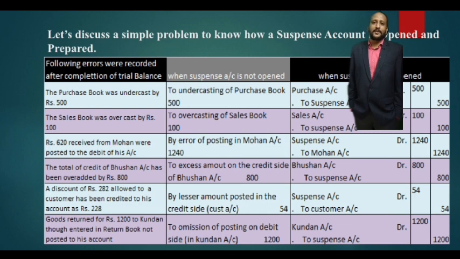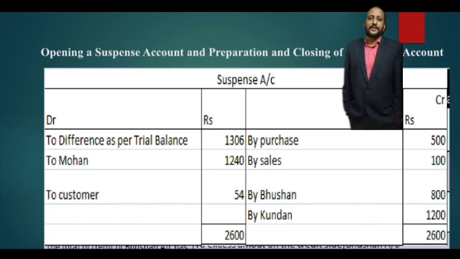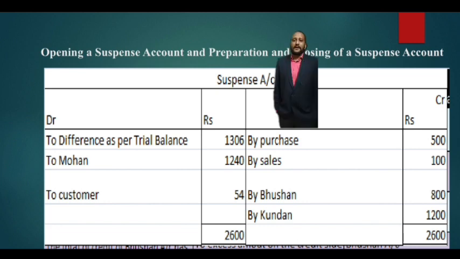Now, after passing the journal entries, finally we came to the end of this session. Now let us see how the suspense account is prepared. When we prepare a suspense account, wherever the amounts were debited, we will credit such amounts, and which was credited we will debit. So here in the journal entries Mohan was credited, now we'll debit Mohan in the suspense account, and purchases was debited, so we'll credit purchases and also we'll credit sales, right?